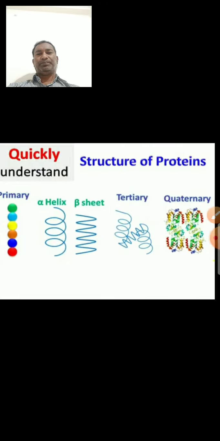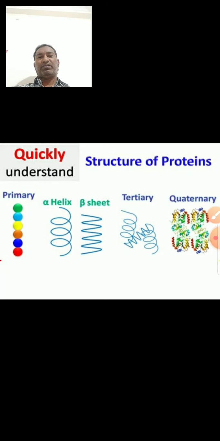The secondary structures are of two types: alpha helix and beta pleated sheet. These are compressed to form a tertiary structure, and this tertiary structure can form dimers, trimers, tetramers, which is called a quaternary structure.